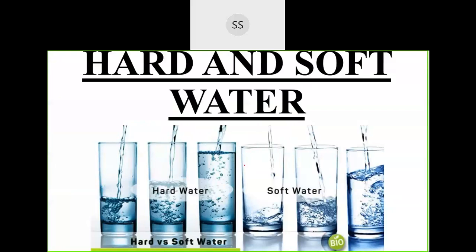Next is an important topic for us, that is what is hard water and what is soft water. It is an important topic for your syllabus also.